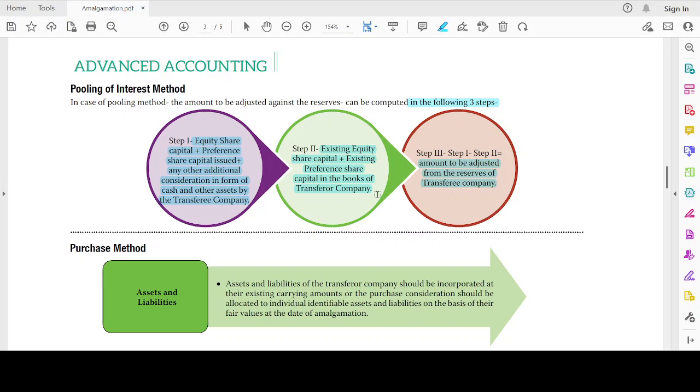Let me write it here. All assets, all liabilities, including reserves, will be taken over. That's why we are adjusting the difference in reserves. Understood? Now, let's move on.